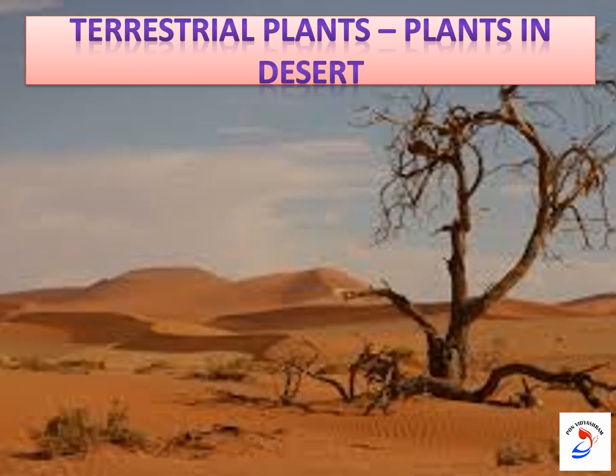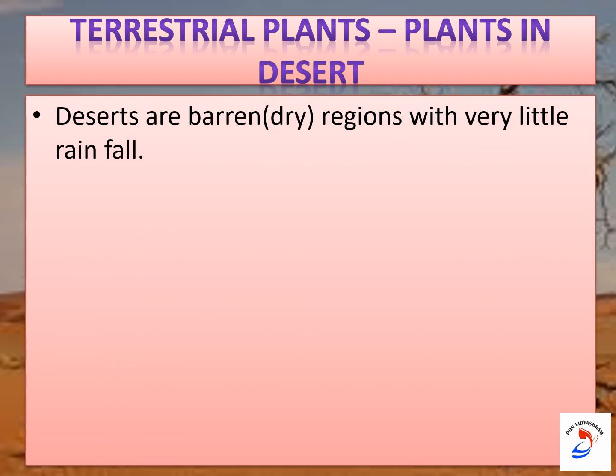Now we are going to see about the plants in the desert. What is meant by desert? Deserts are barren regions with very little rainfall or no rainfall. Deserts experience a very extreme climate, very hot during the day and very cold at night.